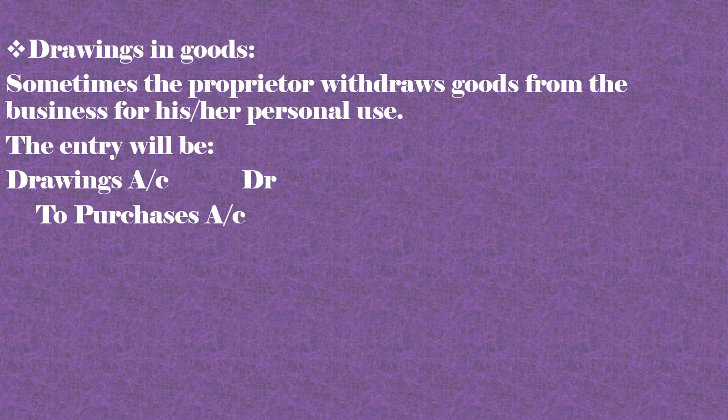we purchase, we debit the purchases account because it is increasing, but when the proprietor is withdrawing for personal use, we will credit the purchases account because from that particular amount of drawings, the purchases account has been reduced.